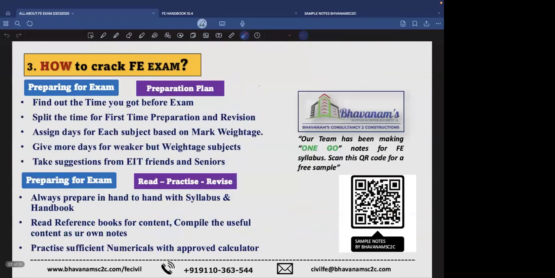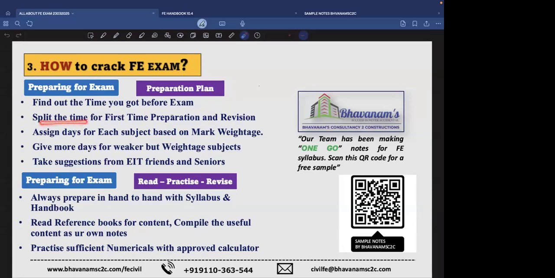And preparation plan: find out the time you have before the exam. Generally, it will take 3 to 4 months at max. If you join our team, we'll take 3 to 3.5 months to cover the syllabus, based on the team's speed, the pace at which they can catch up with our teachings, and then you will be left with 15 days to revise the things and to practice the mock.